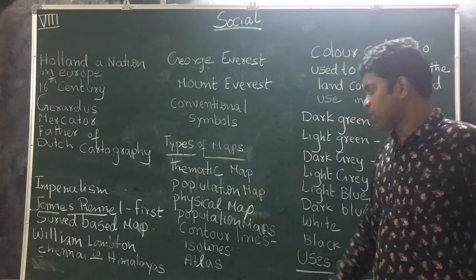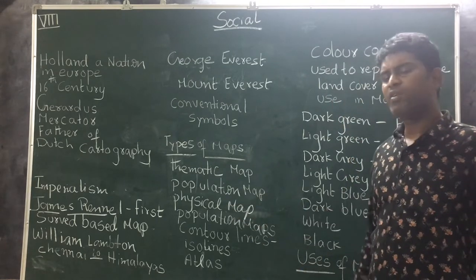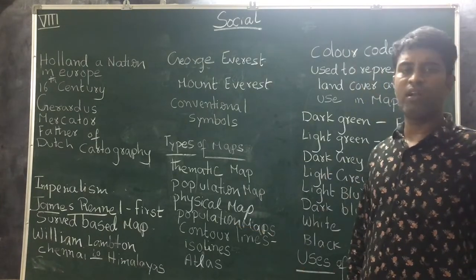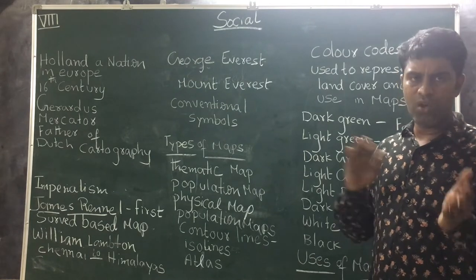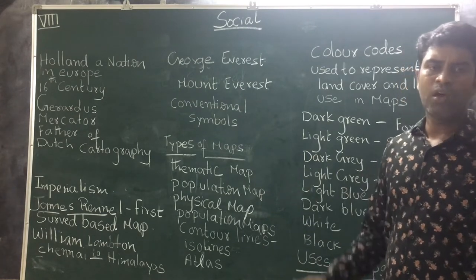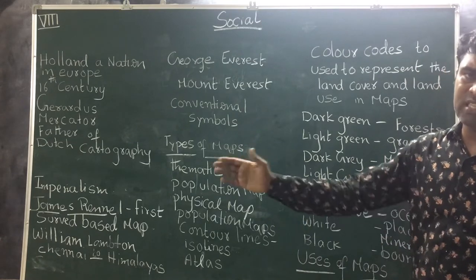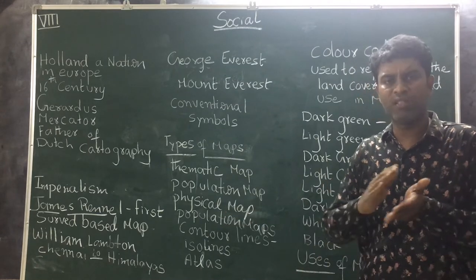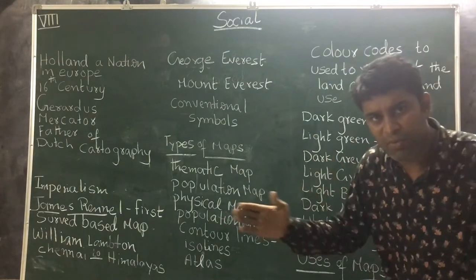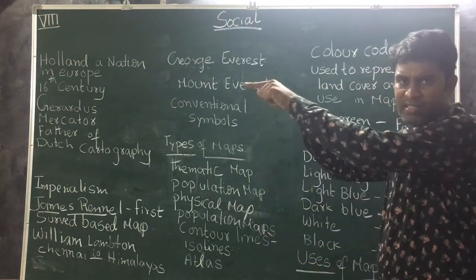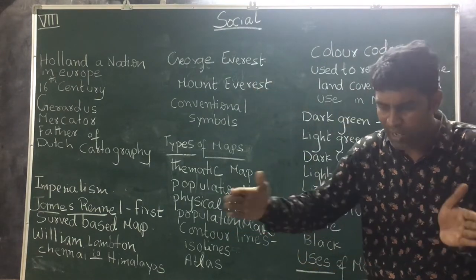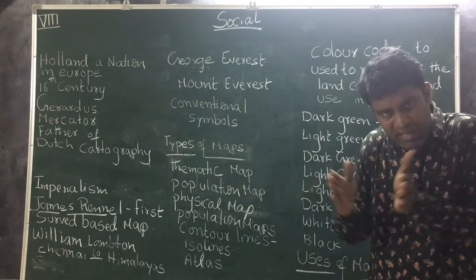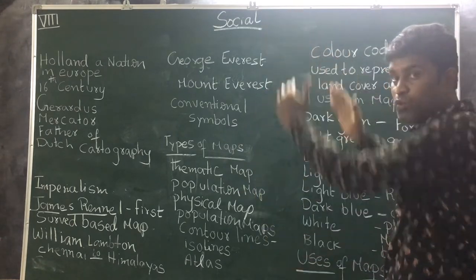Students, next I am going to say about contour lines. What are contour lines? Contour lines are lines which join places with common features. When these contour lines are very far apart, it says that there is a gentle slope. When these contour lines are very close, it represents that there is a steep slope.